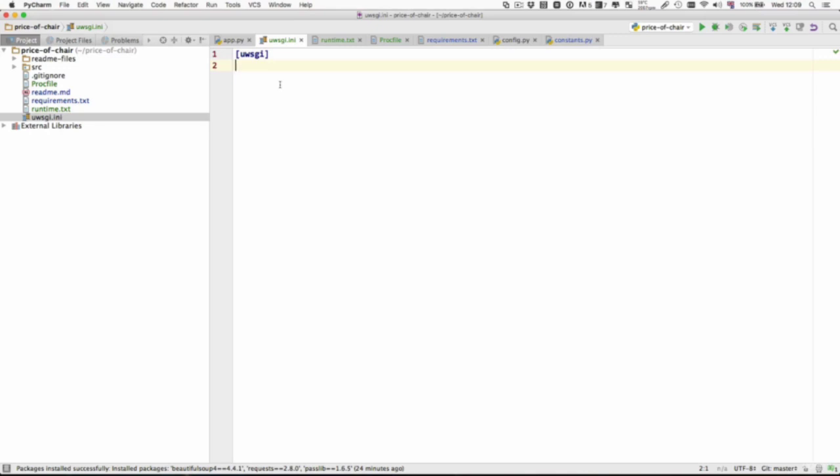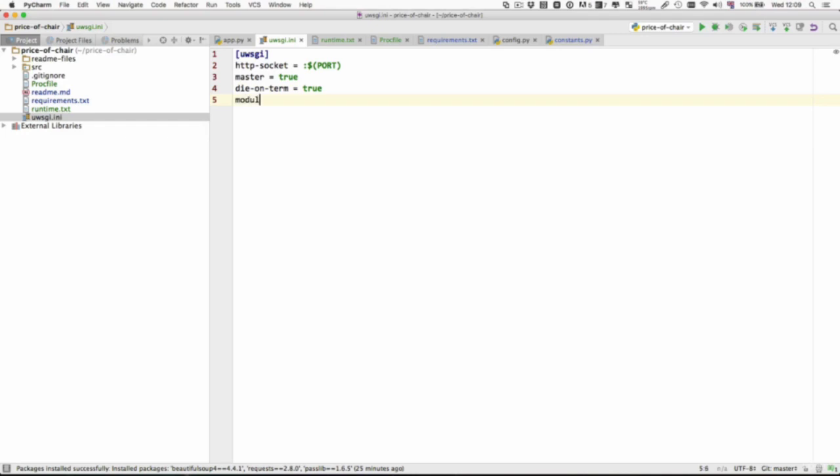Then we need to give it an HTTP socket. Like that. And what this says is load up the port, which is going to be another environment variable, and use that port as our HTTP socket. And this will normally be port 80, as that's the default port for running web applications. Then say master is true, die on term is true, and what that simply does is it says use a master process to control other processes, and then die on term, if the process gets stuck, make sure to terminate it and restart the process.